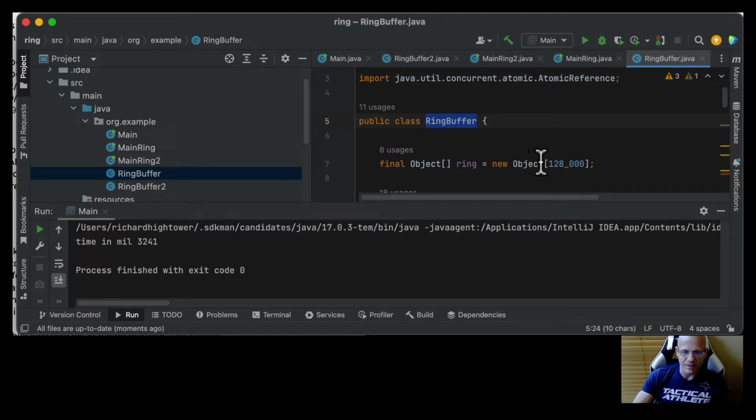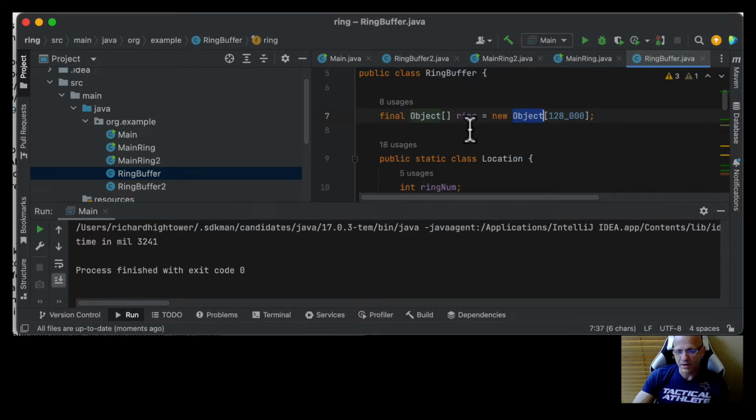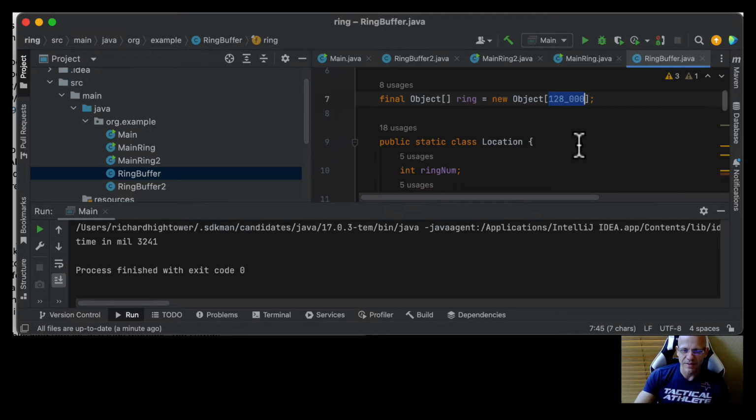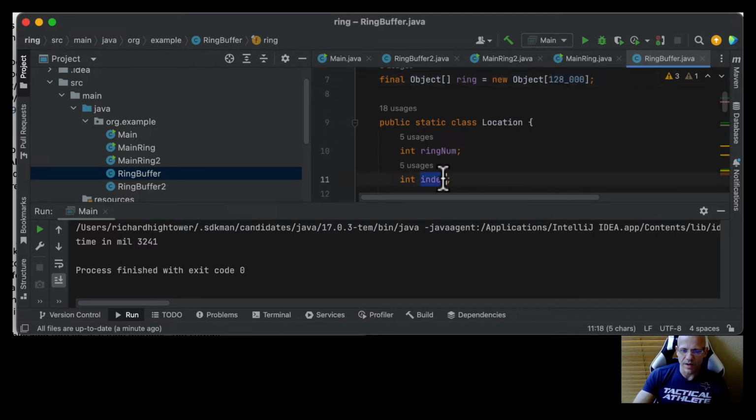Now, this is a ring buffer, and I'm going to keep it real simple. I'm going to keep generics out of it. This is a ring. A ring is just an array. So what we're doing is we're going to have a writer write on one side of this while we're reading on the other, and then as the writer gets to the end, this is where the ring comes in. It's just going to start over at the beginning. So we're going to need what ring number we're on, right? If I'm on the 5th ring, that means I'm 128,000 times 5 positions out there, right? And then the index is where am I at in the current ring.